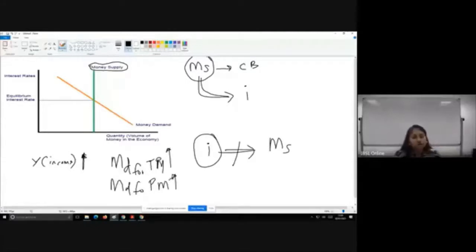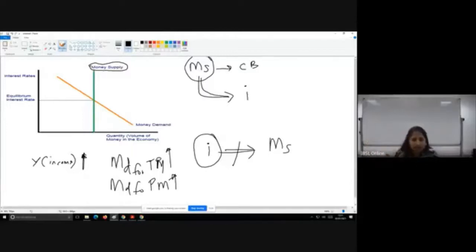But now I'm talking about interest rate and money demand for speculative purposes. When interest rate is increasing, you're not going to have money in the form of cash balances with you. Why? Your opportunity cost is very high. If you keep those money balances, you're going to lose 13%, which you could have earned as interest income. So when interest rate increases, you're not going to hold more money as cash balances, you're going to hold less money as cash balances. So your money demand will decrease.